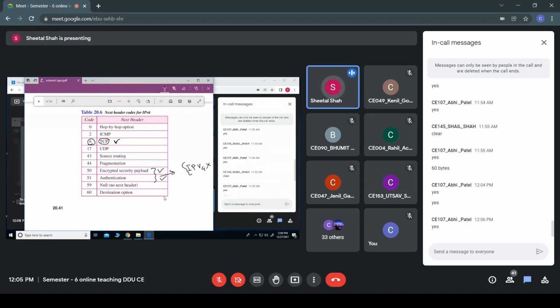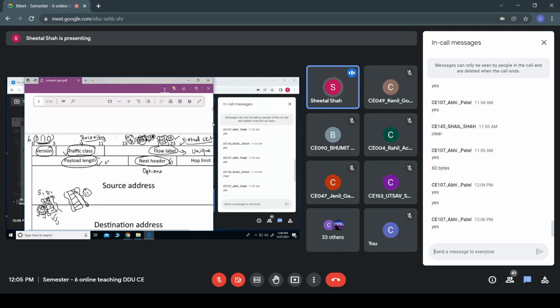Apart from that, one more thing I wanted to say is that this flow label is also used for real time audio or video transmission. Since it is real time, there should not be much delay between two different data packets, and hence the flow label for a particular audio stream or video stream should be unique. So IPv6 can provide real time audio or video data transfer, whereas IPv4 does not support this.